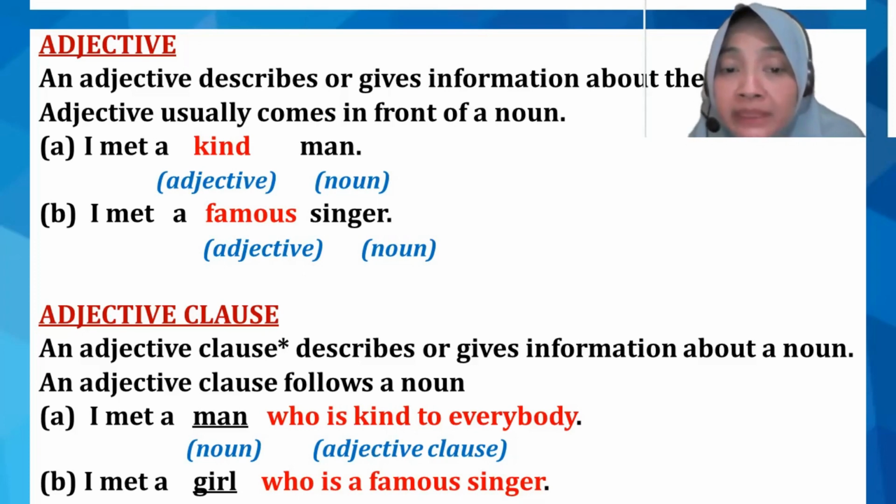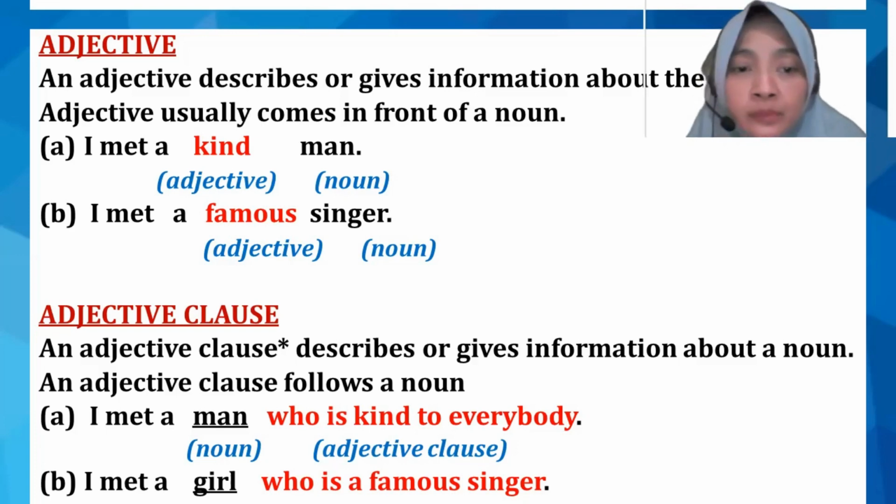I want you to pay attention to the red clause here. Who is kind to everybody modifies a man. I met a man who is kind to everybody. So the man is very kind to everybody. And there is who here, which explains the man, and is kind to everybody. We call it an adjective clause.